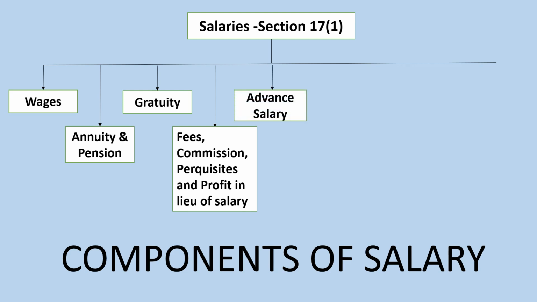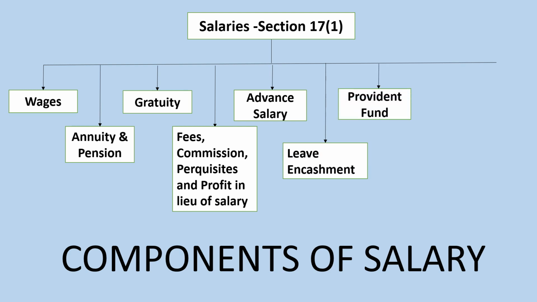Advance salary: salary received in the financial year before it actually becomes due is termed advance salary, which is a part of salary. Leave encashment: compensation received for accumulated leave is called leave encashment. Provident fund: contribution by an employer exceeding 12% of the salary or annual interest exceeding the rate notified by the central government. For example, for the financial year 22-23, it was 8.15%, which was notified by the government.